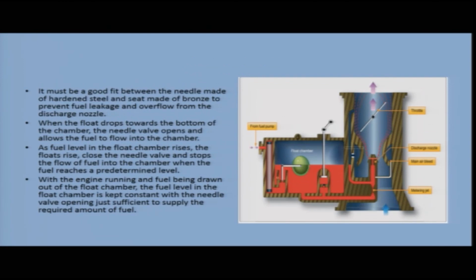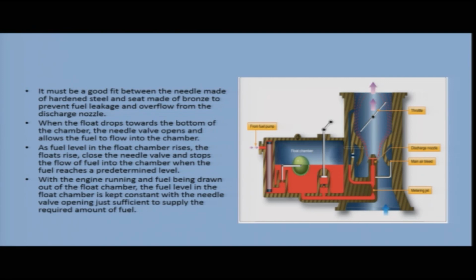Now, coming to the needle valve and the seat. This needle valve and the seat must be a good fit. The needle is made of hardened steel and the seat is made of bronze to prevent fuel leakage and overflow from the discharge nozzle. When the float drops towards the bottom of the chamber, the needle valve goes up, it opens the passage and allows the fuel to flow into the chamber. So, when the float goes down, the needle goes up, the fuel passage is opened and the fuel is allowed to enter the float chamber.